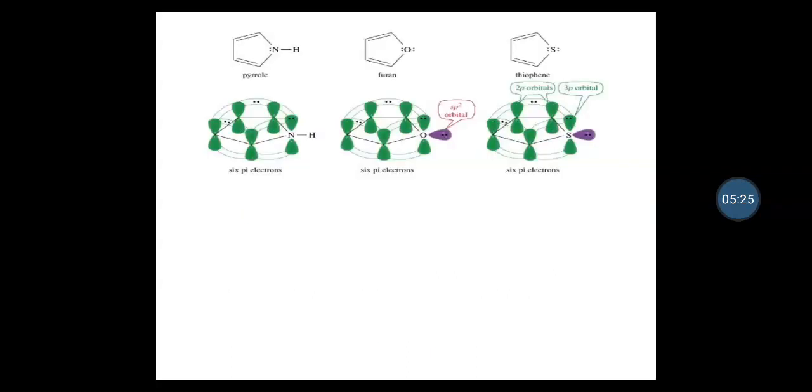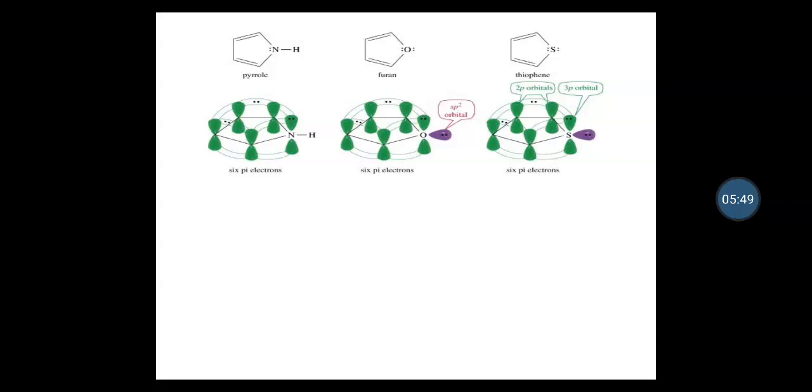If you observe this structure more carefully, you can see the green colored orbital on each atom in all these heterocycles. What are these green colored orbitals? These are unhybridized p orbitals on carbon and heteroatom.